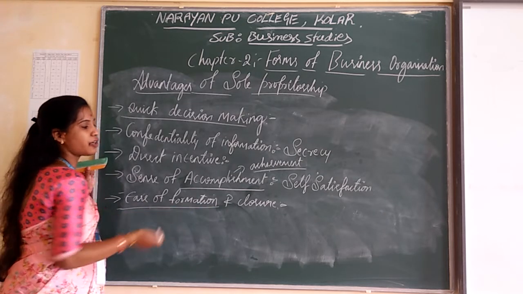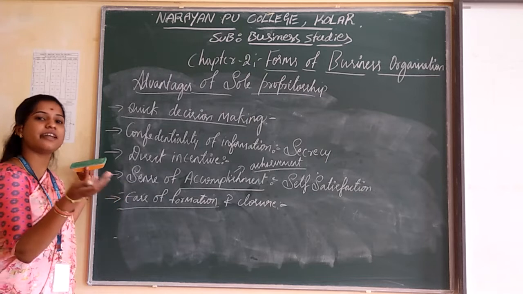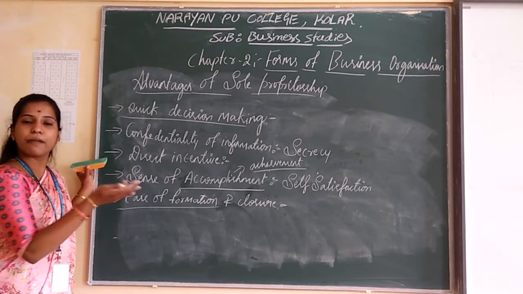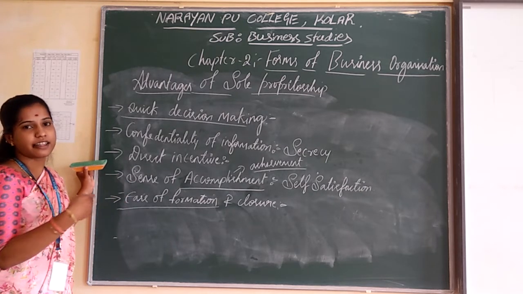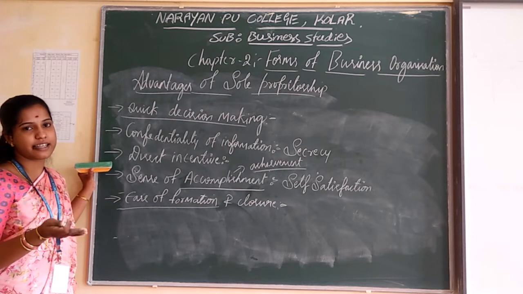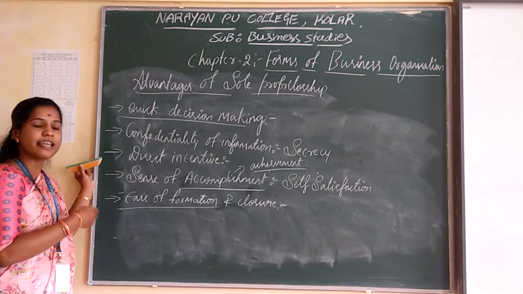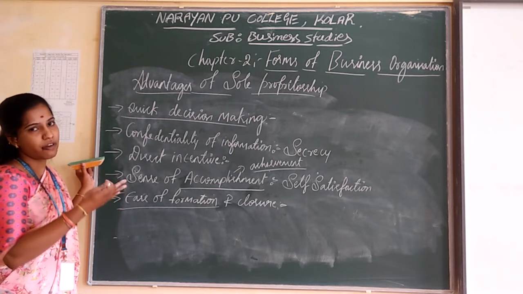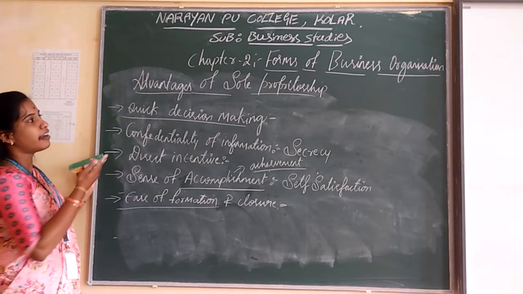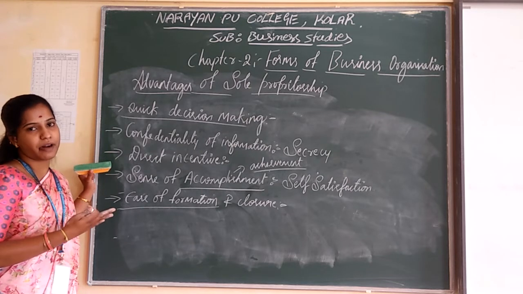And the closure means if we lose interest, or in case of death or anything happening to a particular person, they can close down their business organization easily. So the formation of sole proprietorship is easy, as well as the closure. So these are some advantages of sole proprietorship.